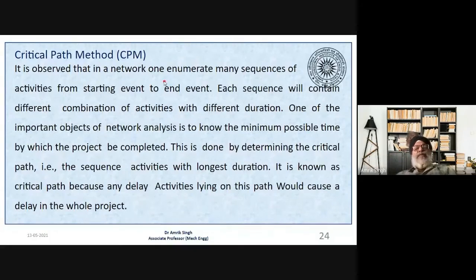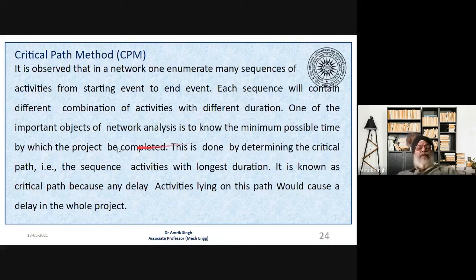So this way we identify the activities, those activities will become the critical activities, and that path will be the critical path. Okay. So this is what I have explained: it is observed that in a network there can be many sequences of activities from the start to the end, and each sequence will contain different combinations with different durations.